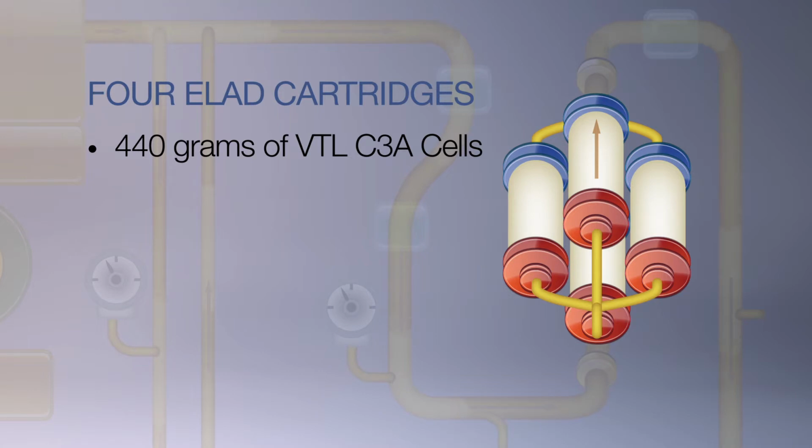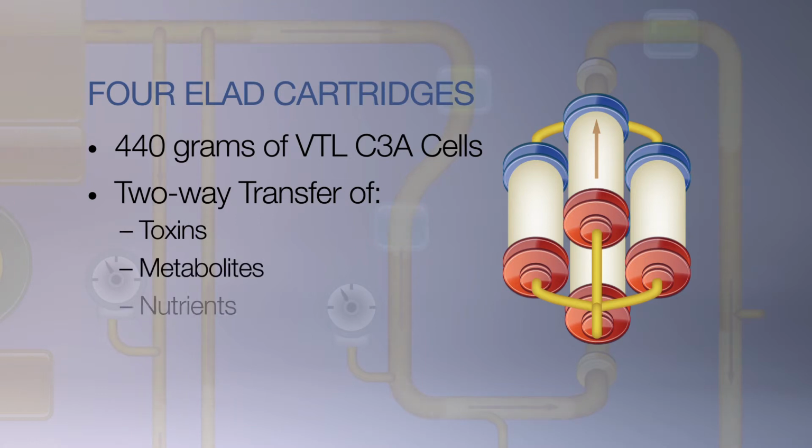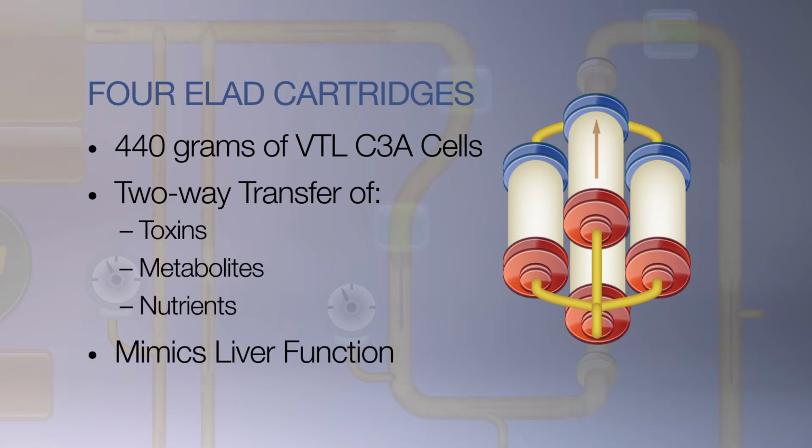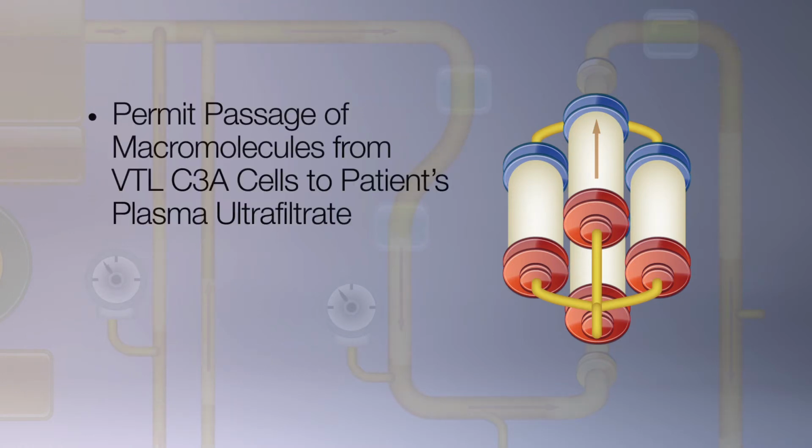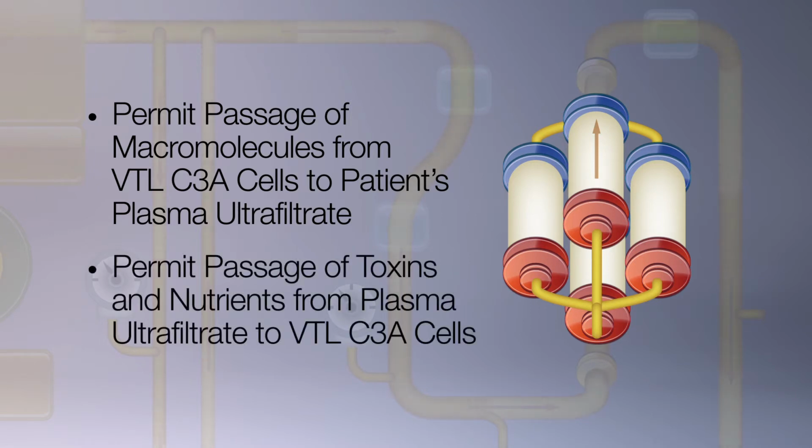of VTL-C3A cells. It passes through hollow fibers which allow appropriate two-way transfer of toxins, metabolites, and nutrients, mimicking liver function. The fibers, made from a semi-permeable membrane, permit passage of macromolecules from our VTL-C3A cells to the patient's plasma ultrafiltrate. At the same time, these fibers permit the passage of toxins such as bilirubin and nutrients such as glucose from the plasma to our VTL-C3A cells.